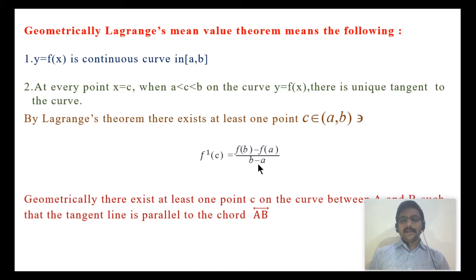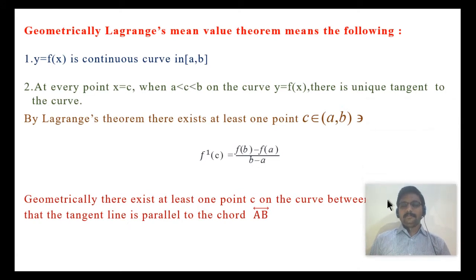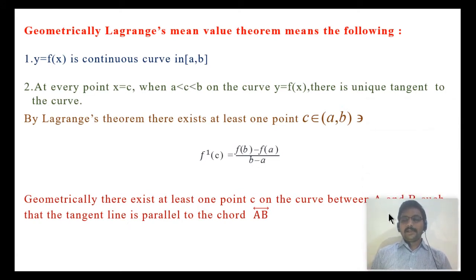Geometrically, there exists at least one point c on the curve between a and b, such that the tangent line is parallel to the chord AB. The tangent line must be parallel to the chord AB. So this is the geometrical representation.